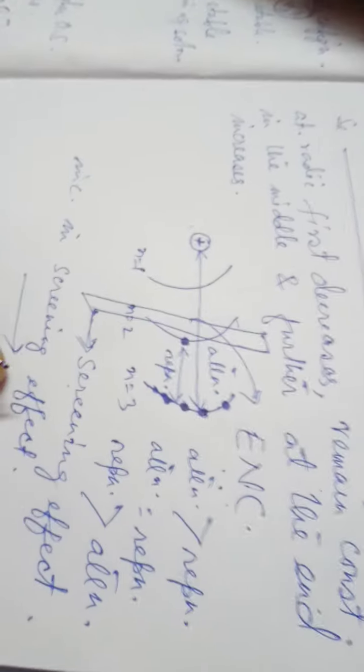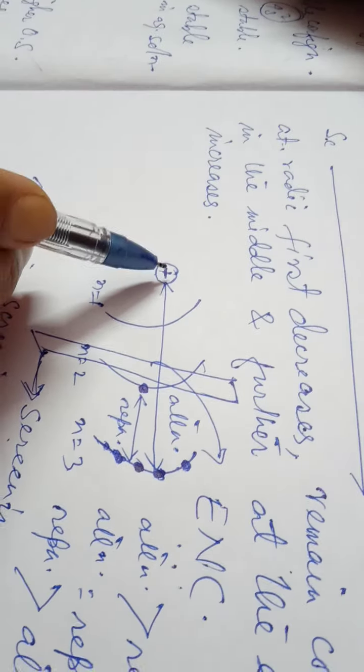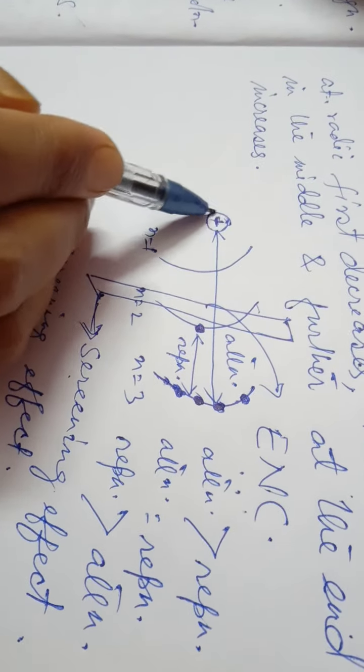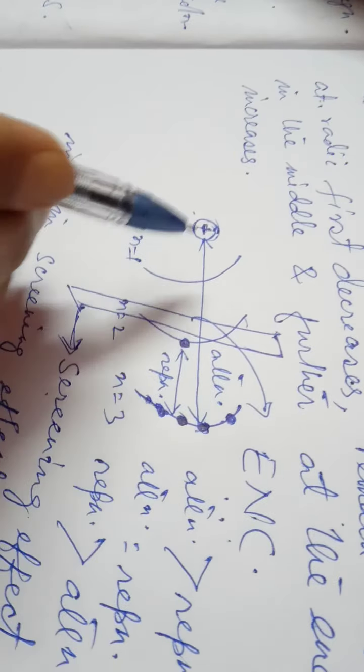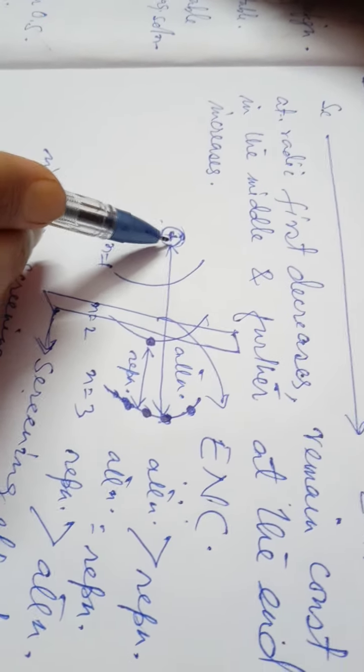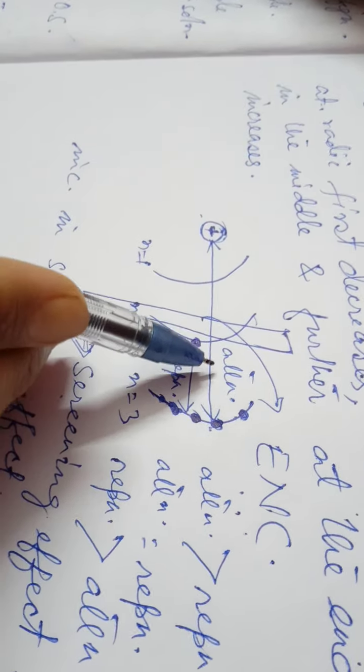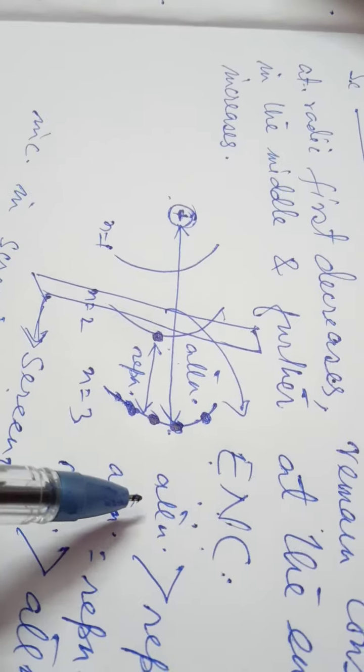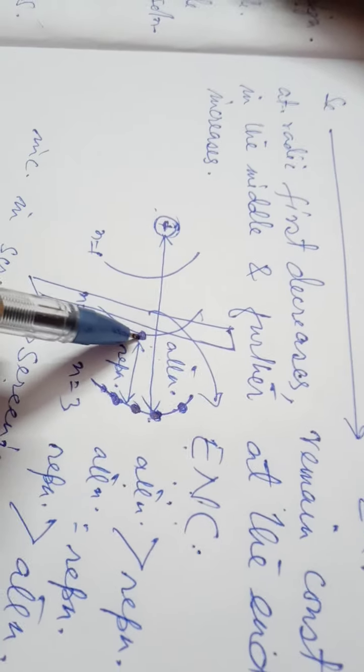Because I have explained already, this is the nucleus, this is the electron. So there exists an attractive force between nucleus and electron. This attraction is called effective nuclear charge, and also there is repulsion between electron and electron.